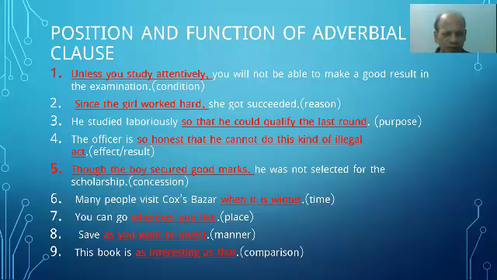And last one, this book is as interesting as that. As interesting as that is an adverbial clause of comparison. So I have given here nine examples of nine adverbial clauses, and these nine sentences are complex sentences. So I have used their principal clause and adverbial clause. All the clauses are subordinate clauses or adverbial clauses. Now let us proceed to the next one.